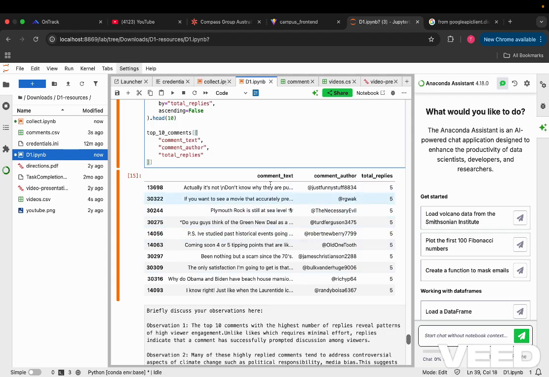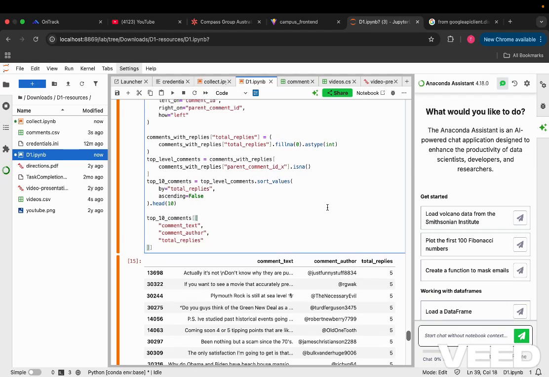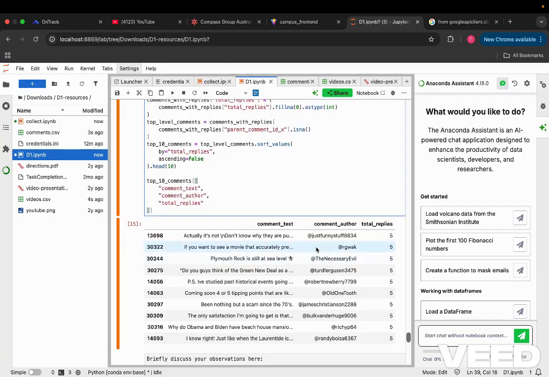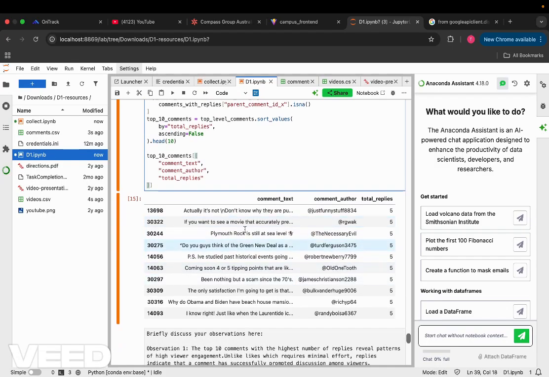For the observation of this, the top 10 comments with the most replies really reveal patterns of higher engagement. Also, we can see that the presence of multiple comments tied at 5 replies suggests a relatively high level of engagement for individual comments in the dataset. This also suggests that the comment sections on climate change news function as active discussion forums where users challenge different viewpoints rather than simply reacting to the content.